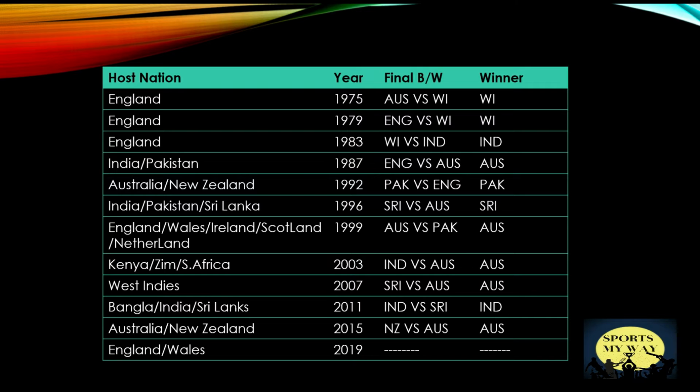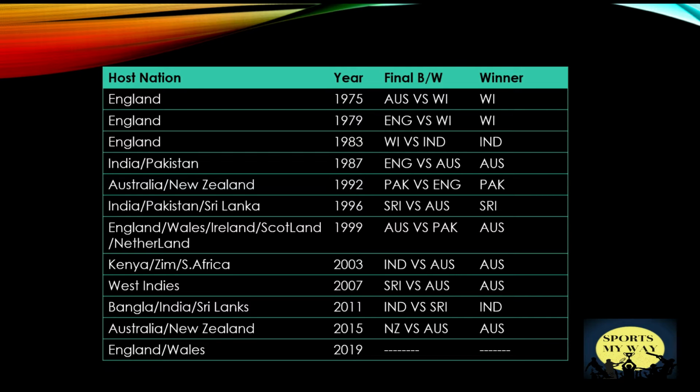The sixth edition of Cricket World Cup was hosted by India, Pakistan and Sri Lanka in 1996. The final match was played between Sri Lanka and Australia. Sri Lanka for the first time won the Cricket World Cup. The seventh edition of Cricket World Cup was held in England in 1999. Australia and Pakistan reached the final and Australia won the World Cup. In 2003, the eighth edition of Cricket World Cup was hosted by Kenya, Zimbabwe and South Africa, and Australia won the final by beating India. The 2007 Cricket World Cup was held in West Indies. Sri Lanka and Australia reached the final and Australia won the 2007 World Cup.